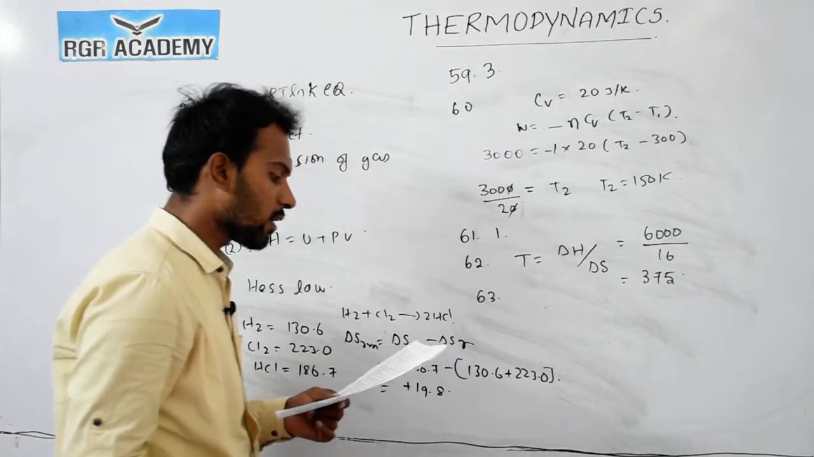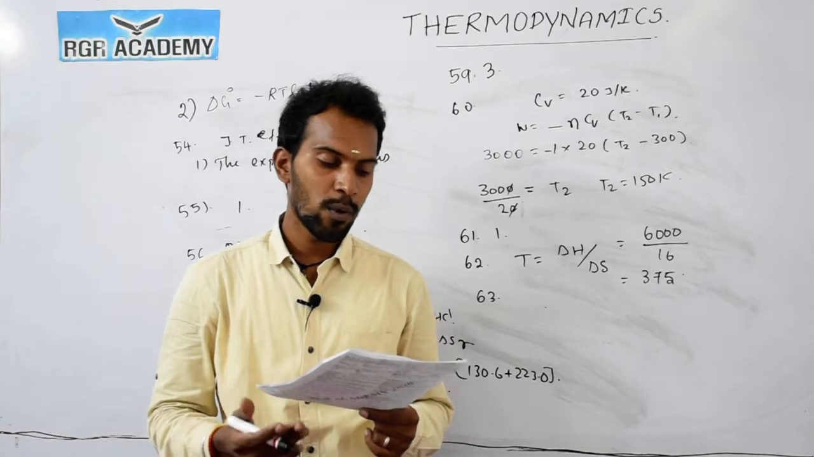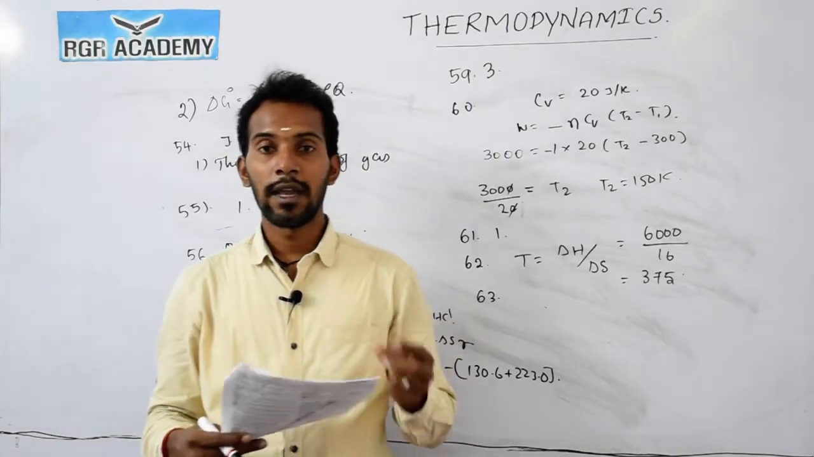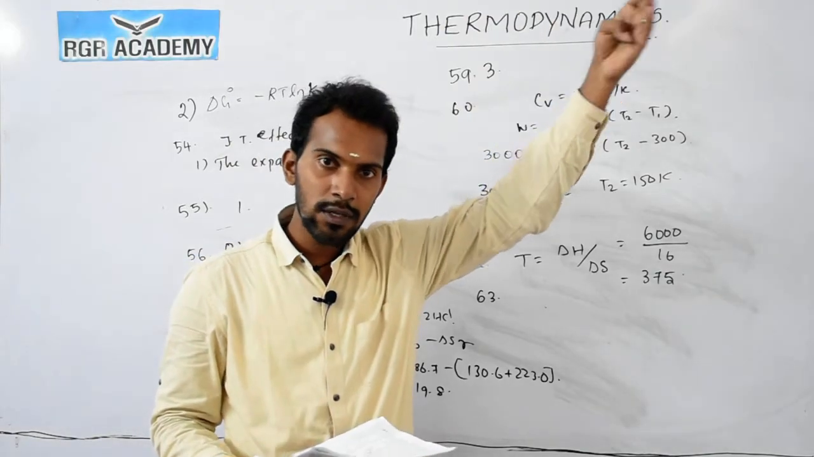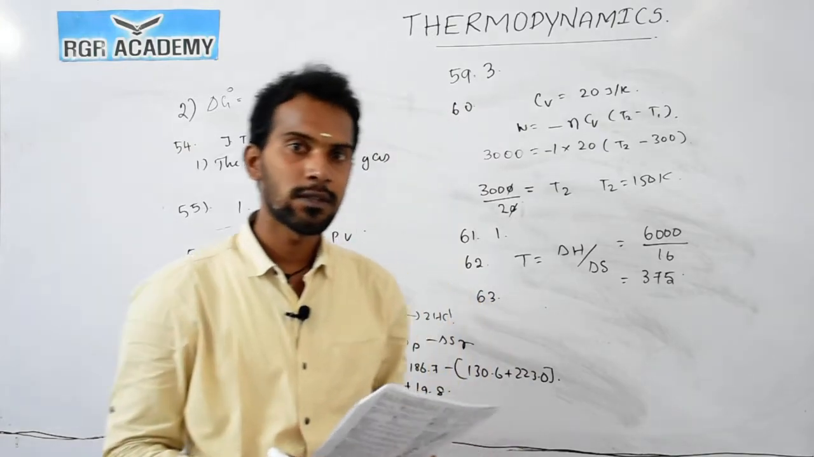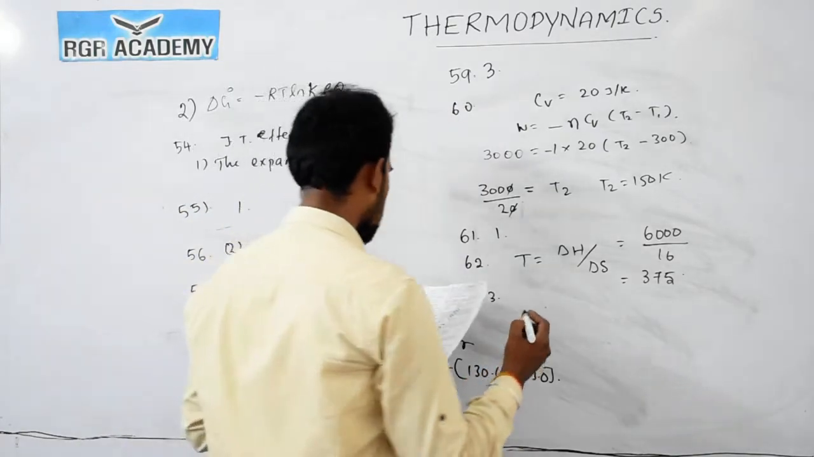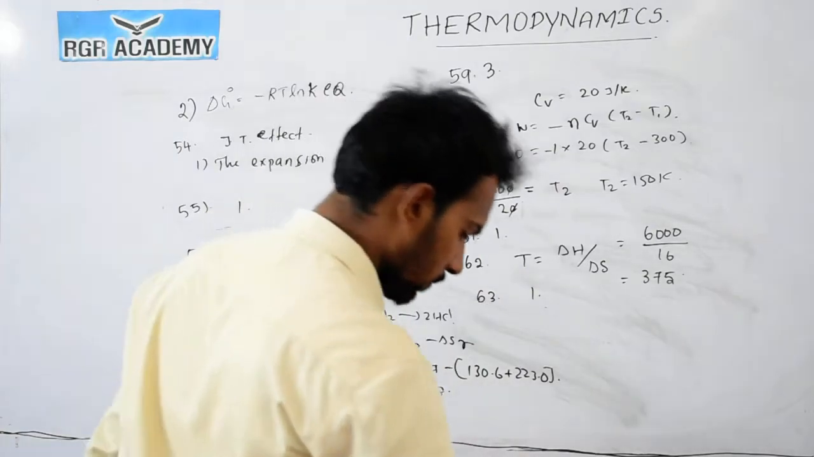Now question number 63. Which of the following is non-spontaneous? Flow of electric current from low potential to high potential. The electric current will flow from high potential to low potential only, so this one is a non-spontaneous process. So for 63, the answer is 1.